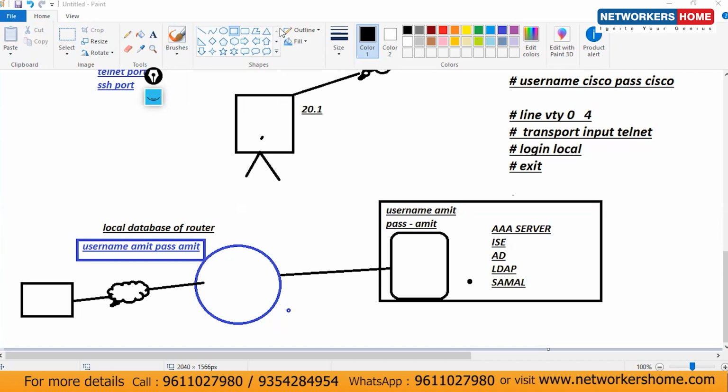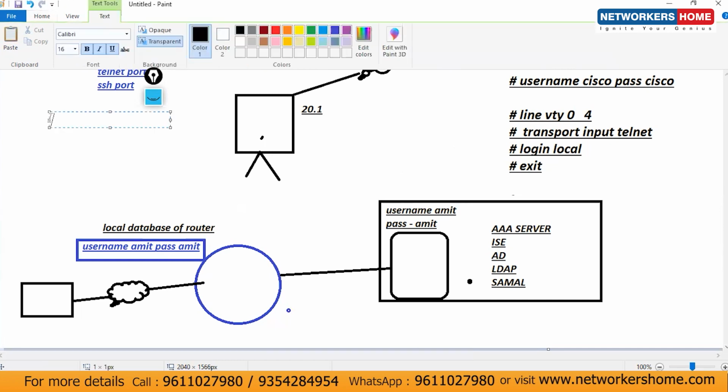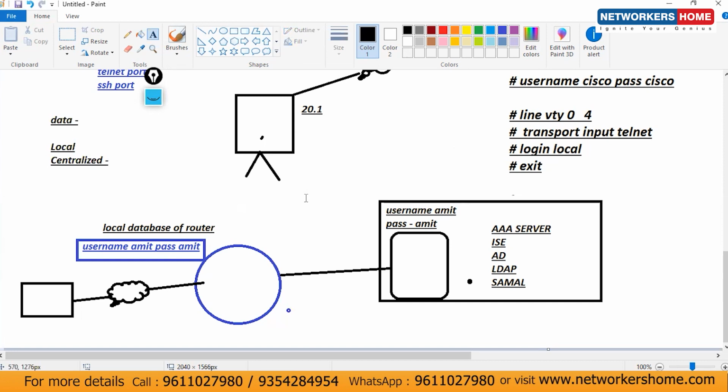Now, two types of database. See, if I'm talking about the type of database, we have two types. One is local and second is centralized. And for the centralized, what are the options? AAA, ICE, AD, LDAP, SAML, and those types, Kubernetes is also there. So many things are there.